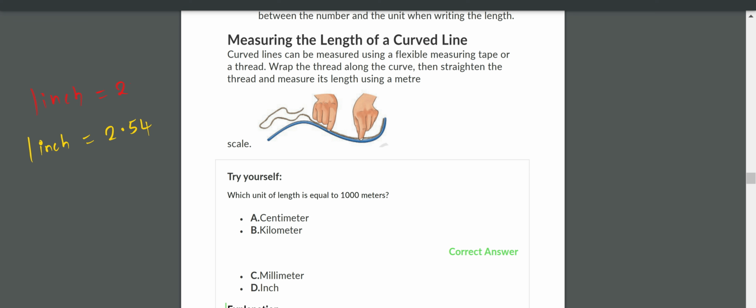You read 2.54, then a space, then centimeters. Okay? 1 inch is equal to how many centimeters? 2.54 centimeters. On the back side of your scale, it is there in inches. You see there.